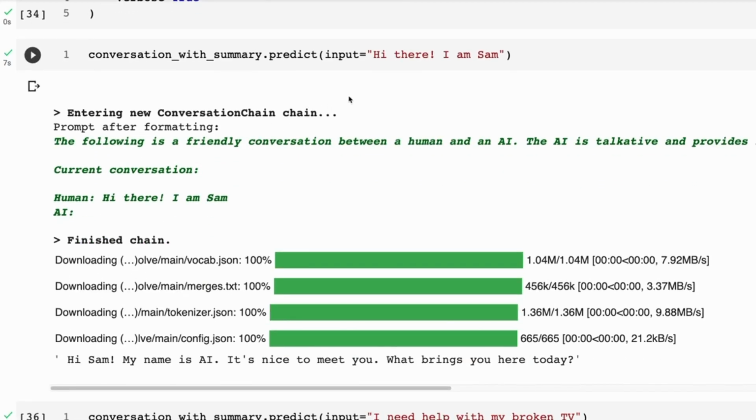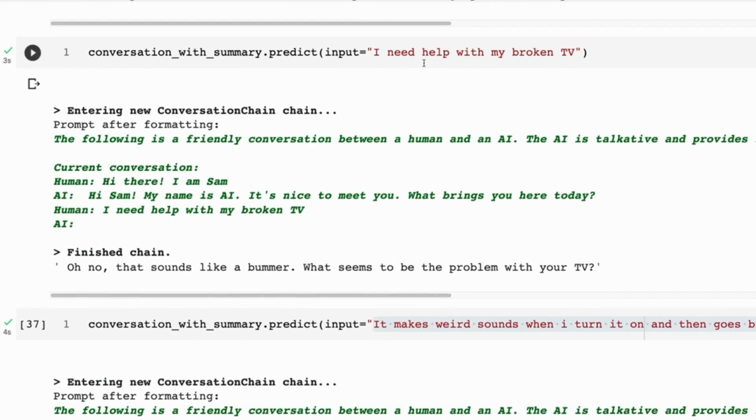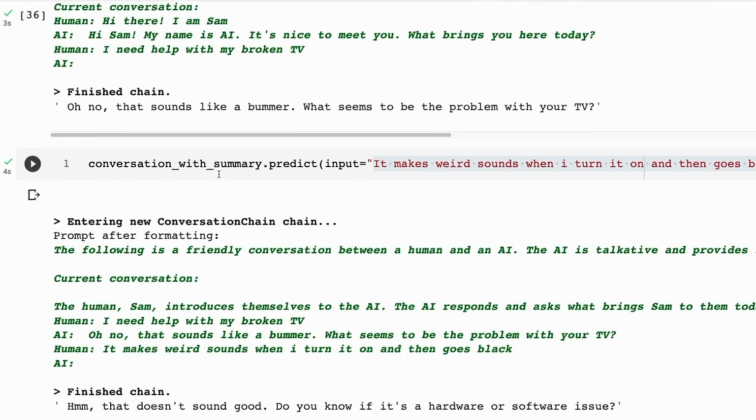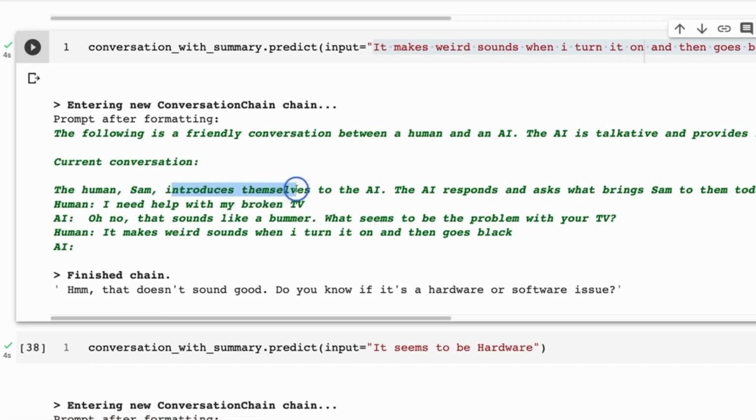So just quickly, hi there, I'm Sam. Nothing really different going on here. We've got I need help with my broken TV. And you can see it's just taking in steps of the conversation at this point. It asks me why. I basically tell it what's wrong. And suddenly now in this interaction, we've gone beyond where we were. So now it's doing a summary of the early steps. So the human, Sam, introduces themselves to the AI. The AI responds and asks what brings Sam to them today.